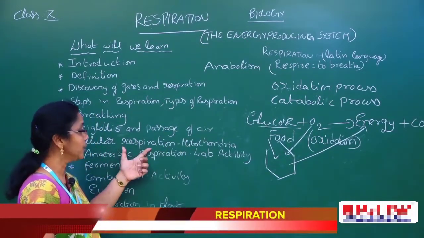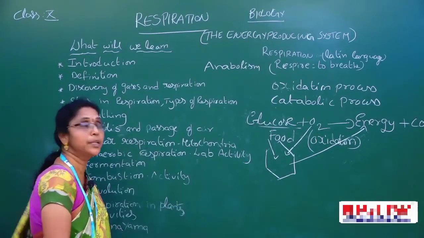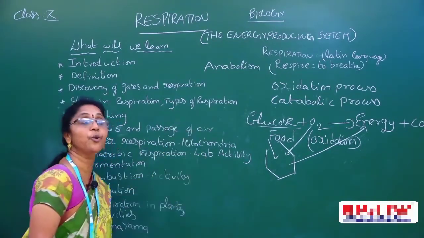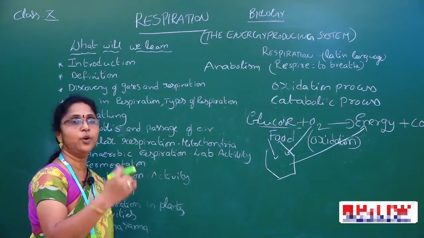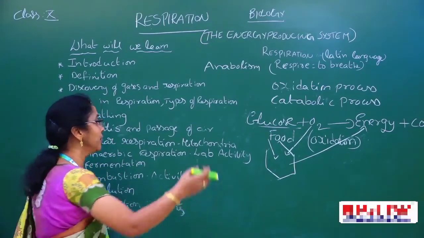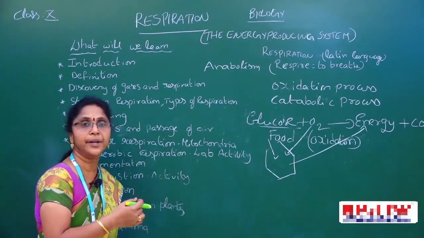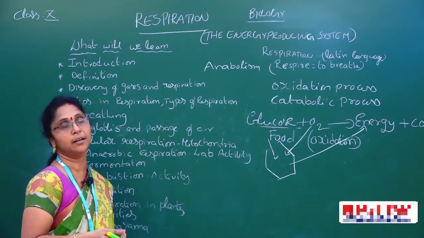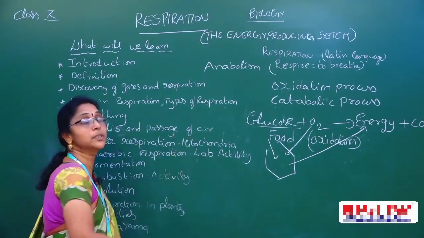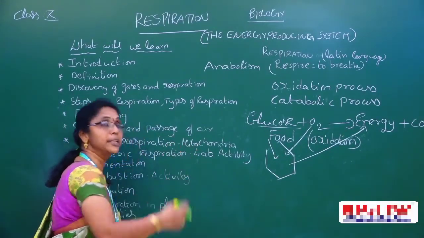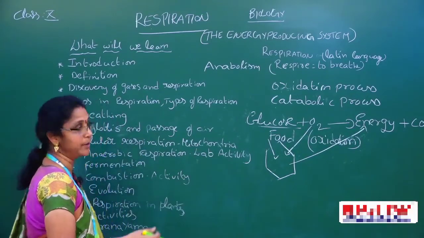Then cellular respiration. About this, we learn about the structure of mitochondria. Already we know that in 9th class we learnt the mitochondria is called the powerhouse of the cell. Why do we call it the powerhouse of the cell? Later, we will discuss the mitochondria.